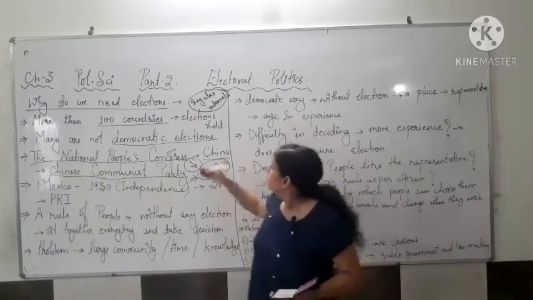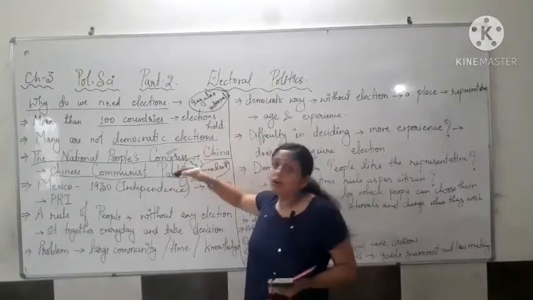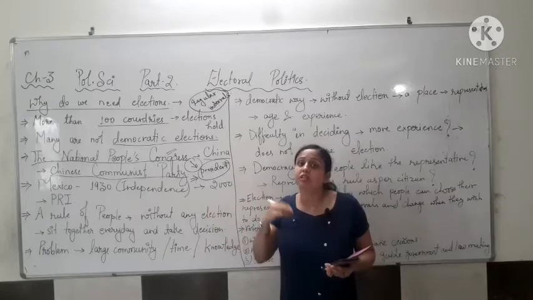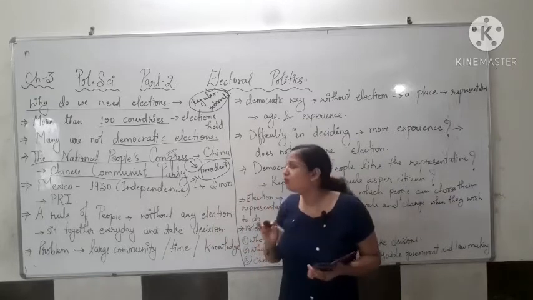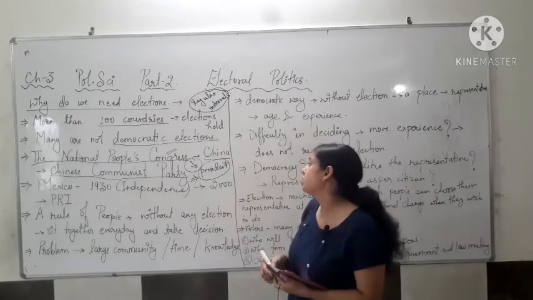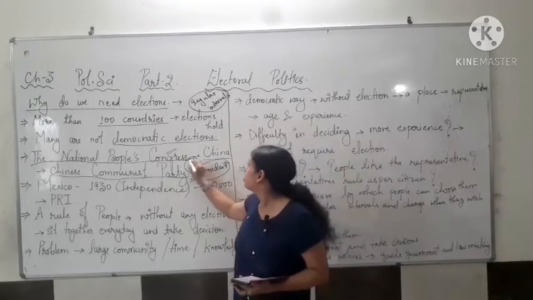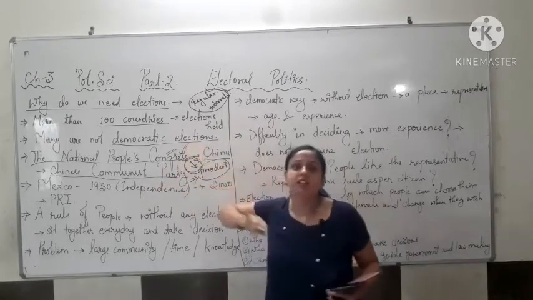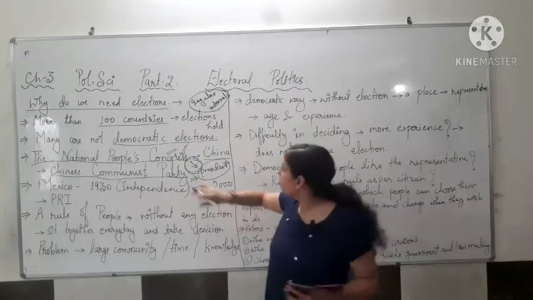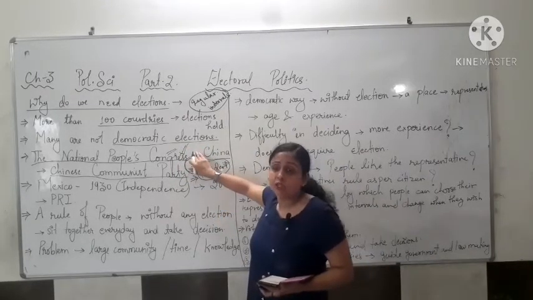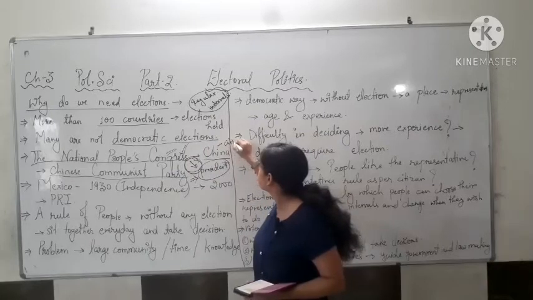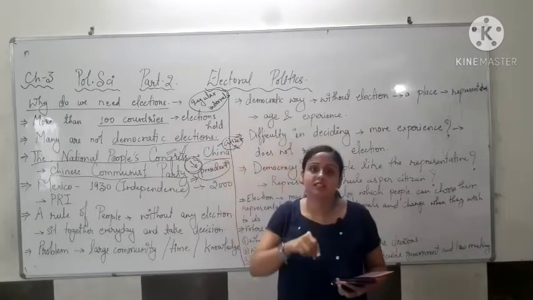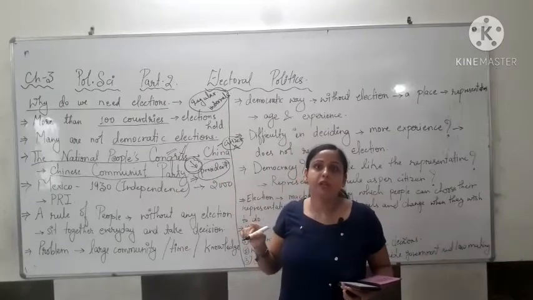Now, those people will go in the party and they will participate in the election. So if you see here, the whole power is with this political party. You cannot say the power is with the citizen, not with the people.